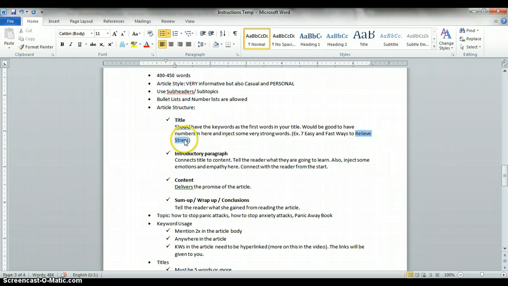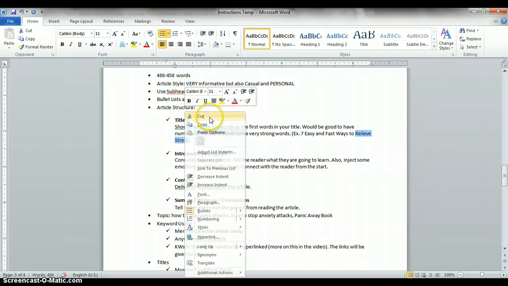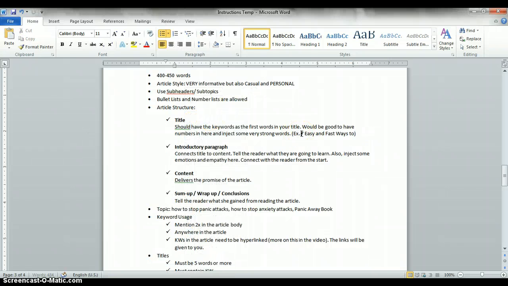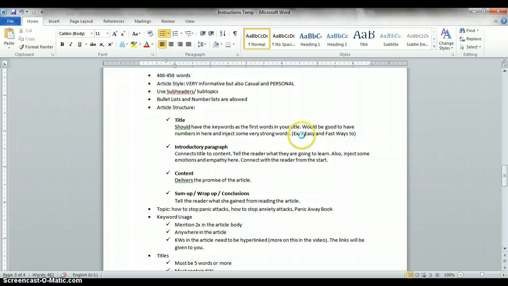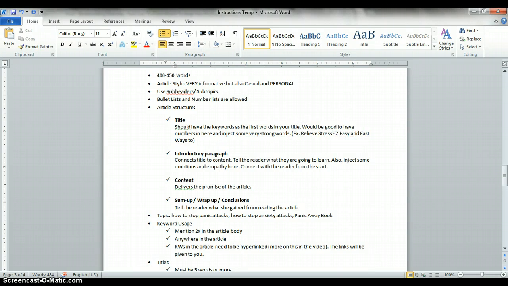So it's better to cut that and paste it here, and then put a dash. This is a better title: Relieve Stress - 7 Easy and Fast Ways, and then remove the 2 there. That's the first thing that you need to consider for the title. The keywords must be the first words that you use.